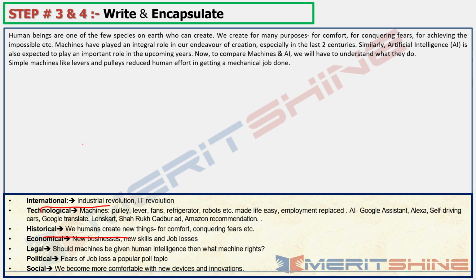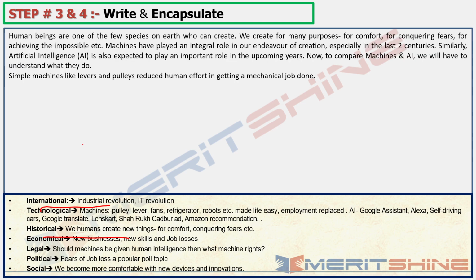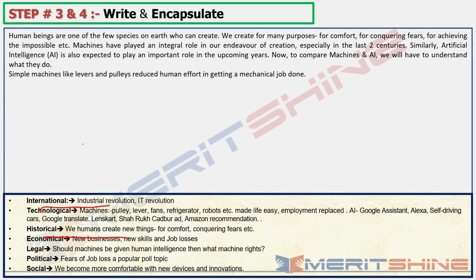Now I'm just thinking what should I write, and I'm writing it, and these are very simple sentences which any one of you can write. Okay, I'll just increase the font size a little, yeah, this would be fine. Okay, now so what do lever pulley do? They make job easier for us.